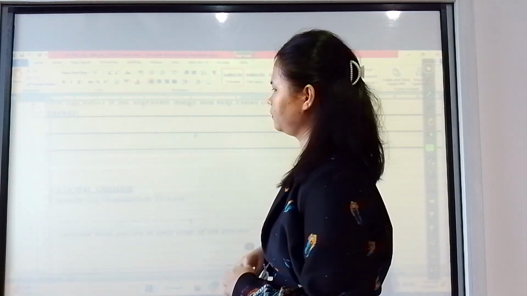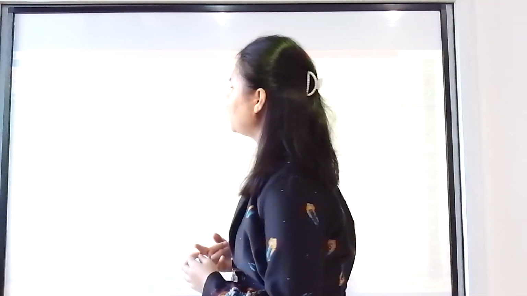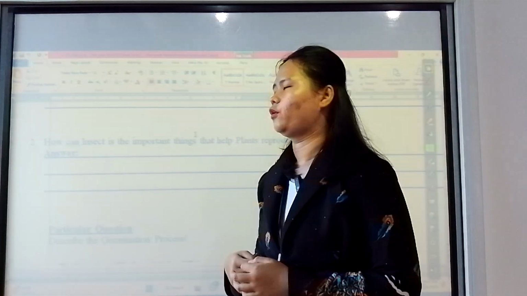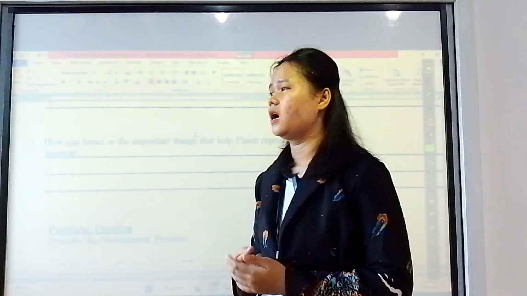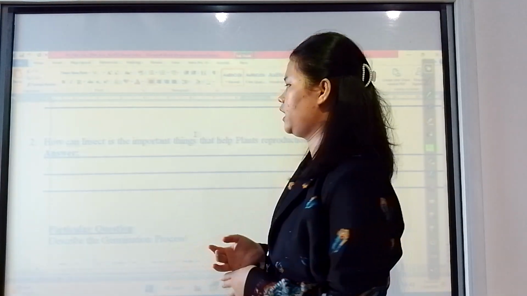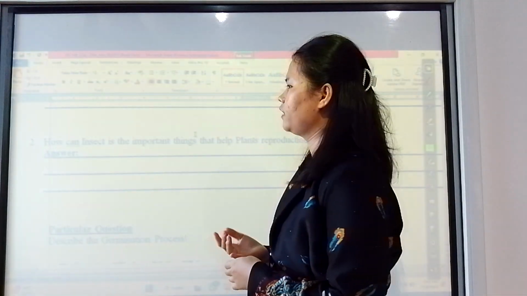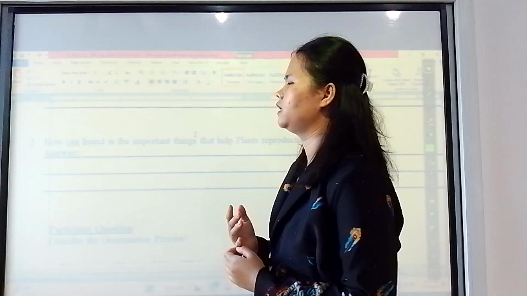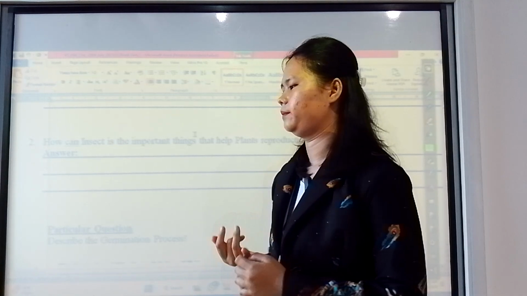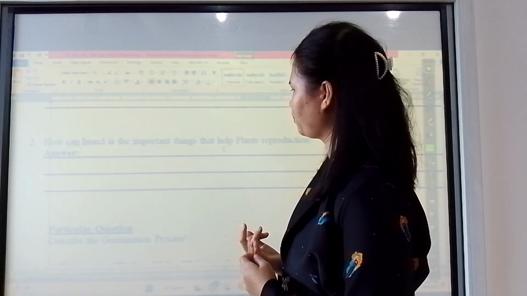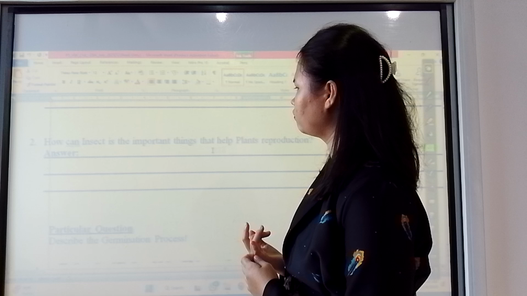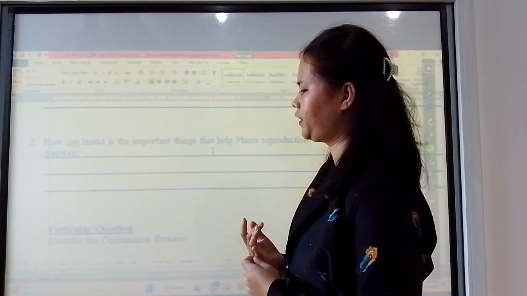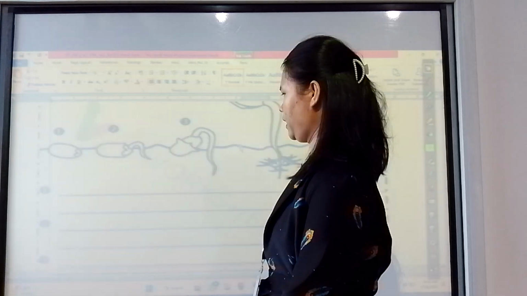Okay. Number 2. How are insects important things that help plants reproduce? It is because many insects in the flower explore another plant, and then the pollen grain can stick to their body. Okay. So the insect will travel to another flower and move the pollen grain. So, another stigma.